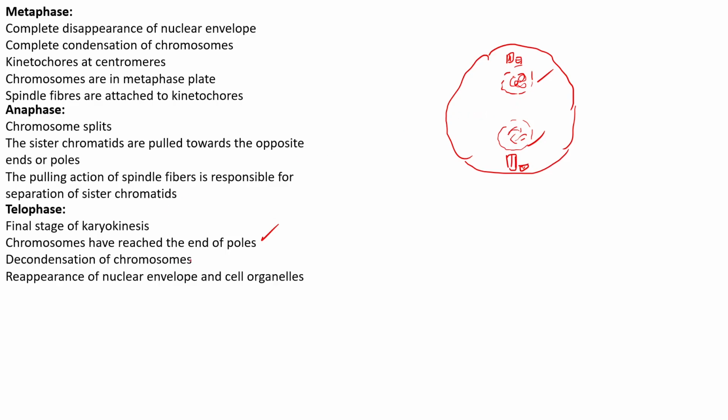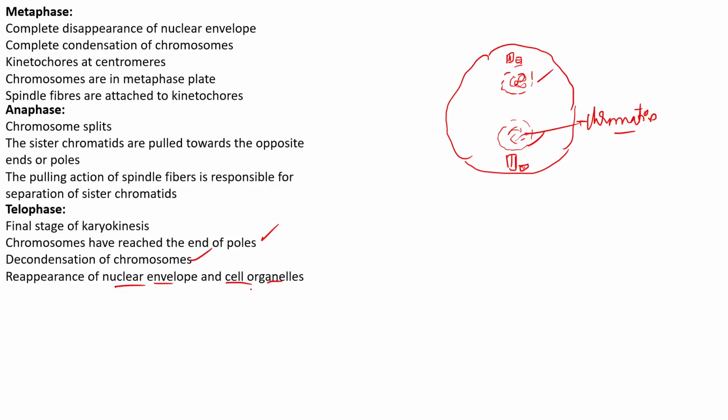And there is a decondensation of chromosomes, right? They lose their identity as chromosomes. Instead, they become decondensed and become chromatin. This process is called decondensation. And finally, you also see that there is a reappearance of the nuclear envelope and also the remaining cell organelles.